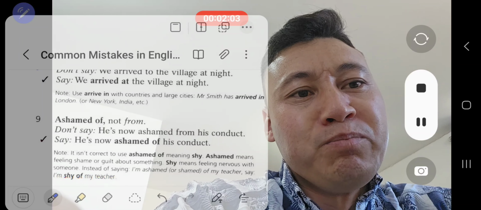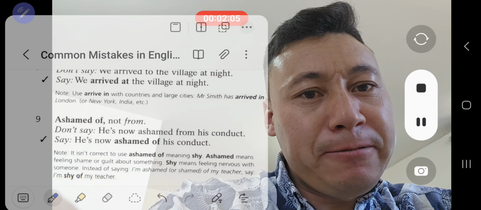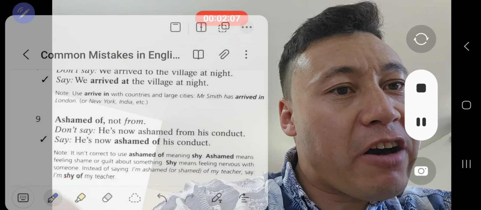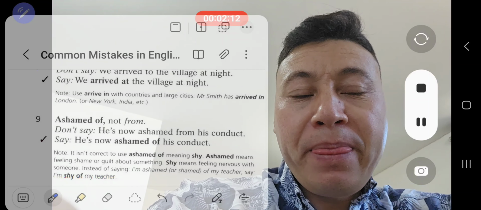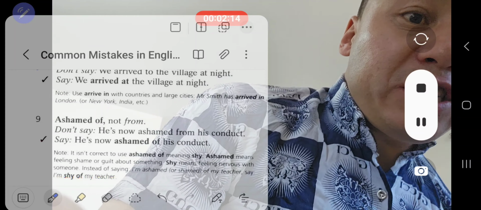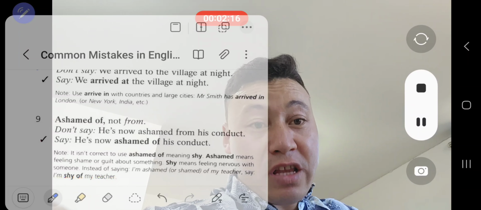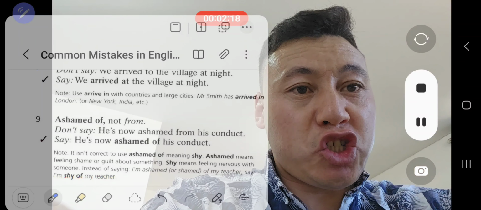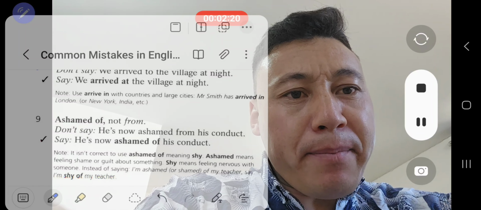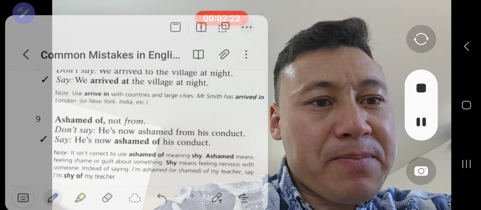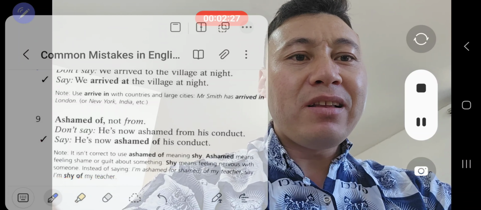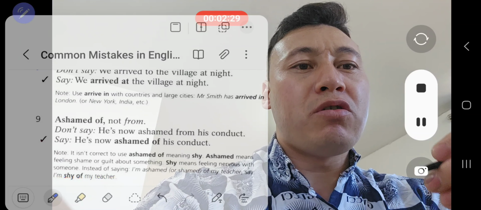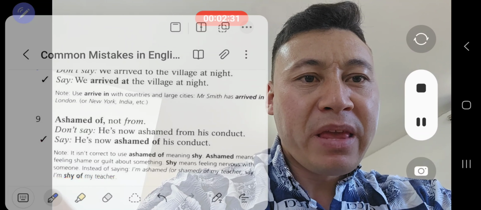Well, what is the correct way to say? You can say ashamed of, but not ashamed from. And there is also a difference between using the word ashamed and being shy. Remember, when you are ashamed of something, that means you did something wrong and you feel guilty. That's why you are ashamed of doing something.